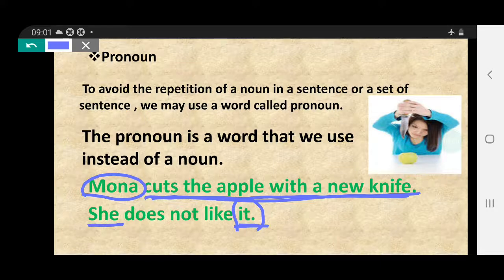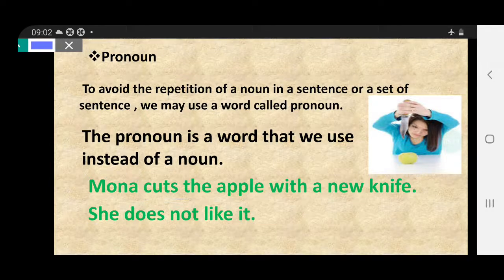So the pronoun is not only helping us avoid repetition, it is saving our time and energy. So what is a pronoun? The pronoun is a word that we use instead of a noun, and it helps to avoid repetition. It saves our time also.